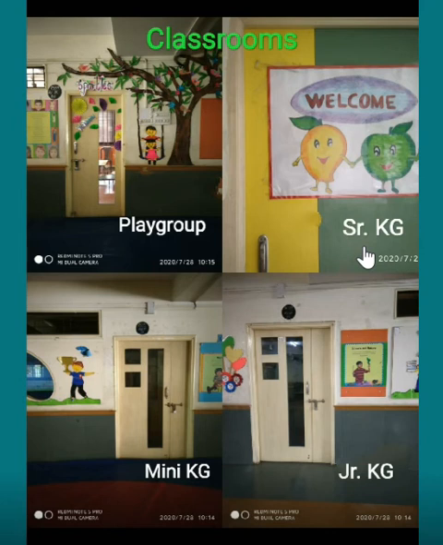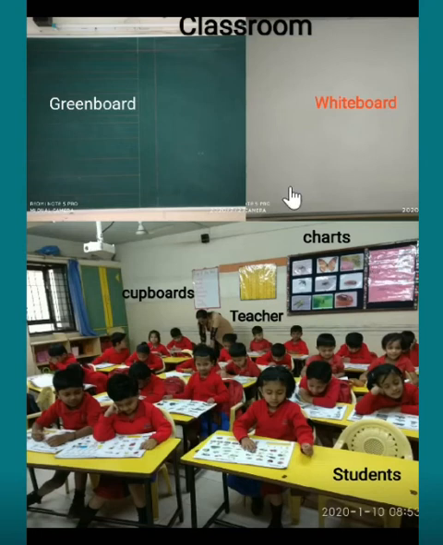Now, next picture, you can see the classroom area of senior KG. Children, look at this picture. This is our senior KG classroom. In this classroom, you can see different things. Now see, there are two boards, green board and white board.